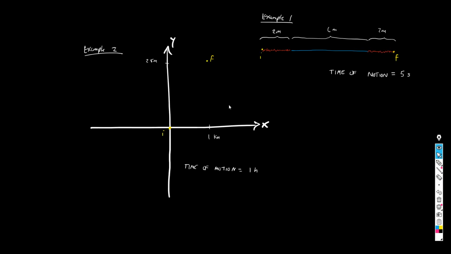So I have two examples here, guys. I'm gonna walk you through two examples, example one and example two. Don't ask me why I put them like so. So example one, I want you to observe this. This represents a road. In a moment, I'm gonna move the pencil. Try to think of this pencil that I'm moving right now as our particle. It's gonna be the particle that is gonna travel from this initial point in the motion to this final point in the motion.